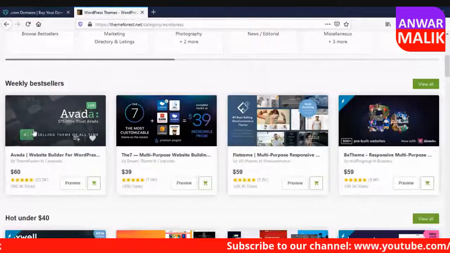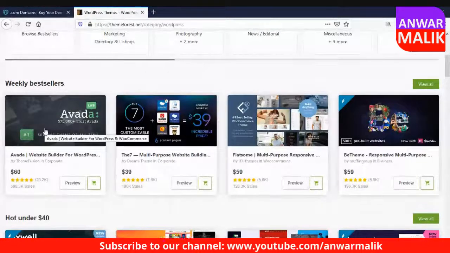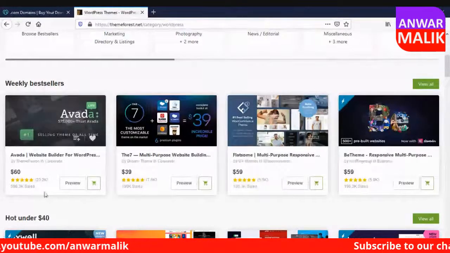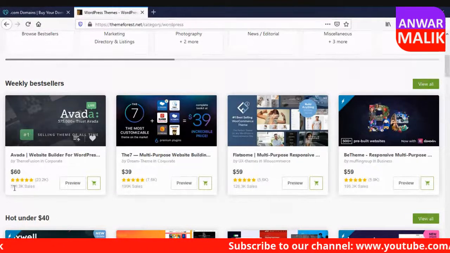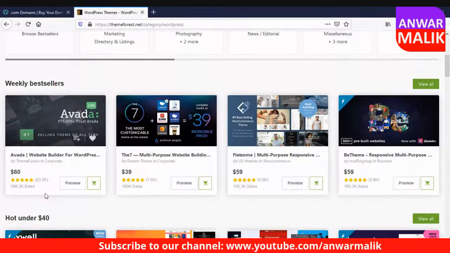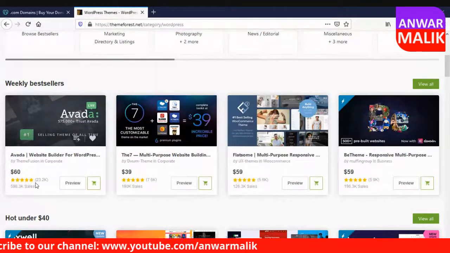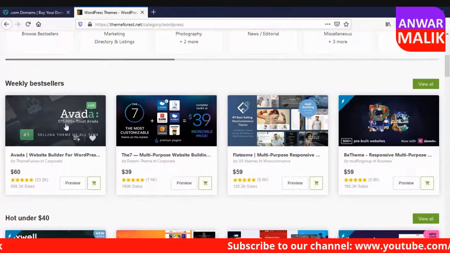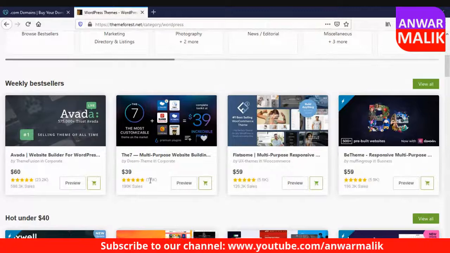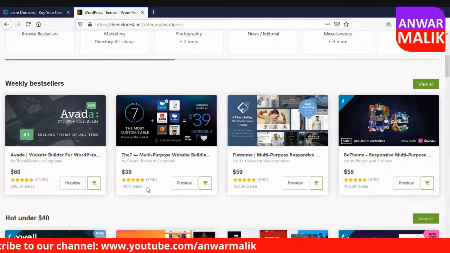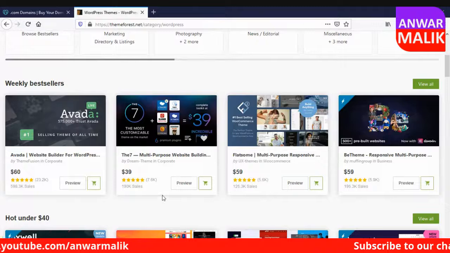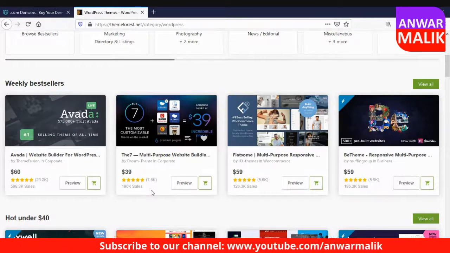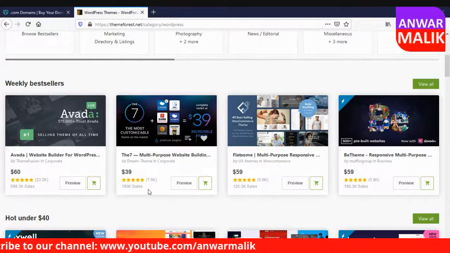This Avada is the top number one selling item on ThemeForest, I would say, in the world. They have 598,000 sales in total, and this week they have 23,000 sales, so 23,000 people purchased this theme. And number seven, sorry, theme seven, has 7,600 this week, and in total they have 190,000 sales. So these are basically the themes.